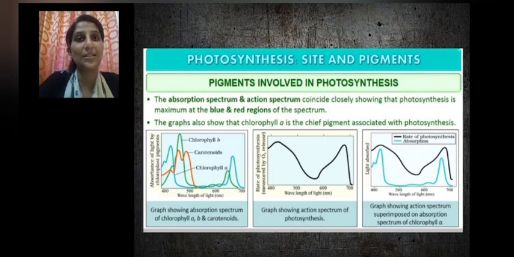So dear children, in this module, we learned about the structure of the chloroplast, which is a membranous system consisting of grana and stroma lamellae. Grana is a site where light reaction takes place and stroma is a site where dark reaction takes place. We also learned about the absorption spectrum and action spectrum.